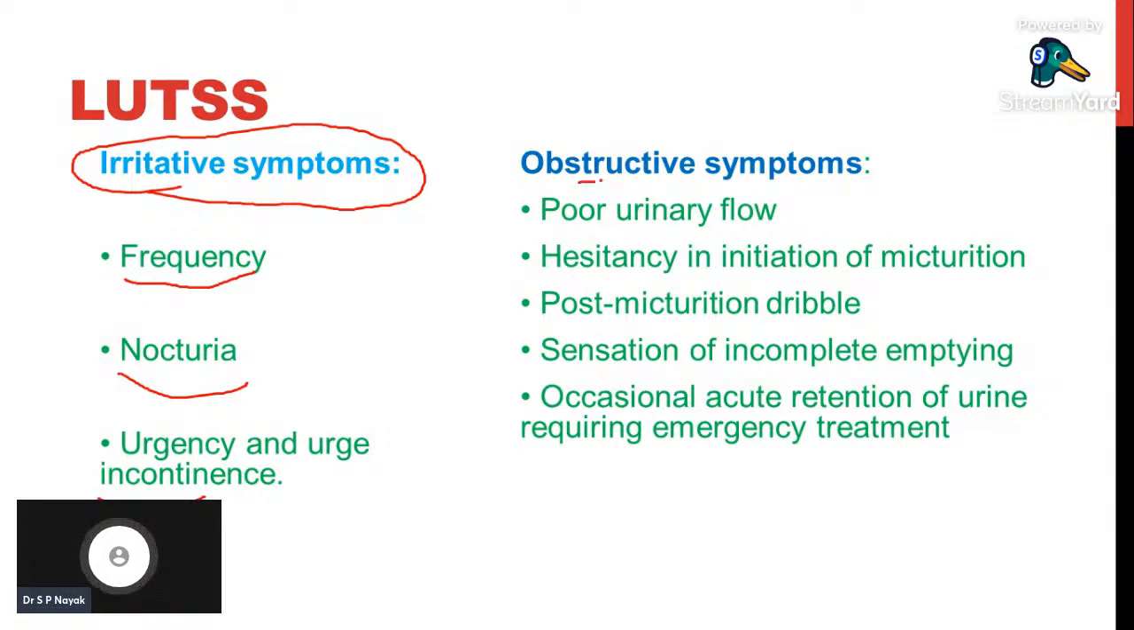And obstructive symptoms are poor urine flow. Patient will have hesitancy. Patient will be hesitating to urinate, and patient will have post-micturition dribble. At the end of the micturition, at the end of the urination, patient will show some dribbles. Okay, and sensation of incomplete emptying.